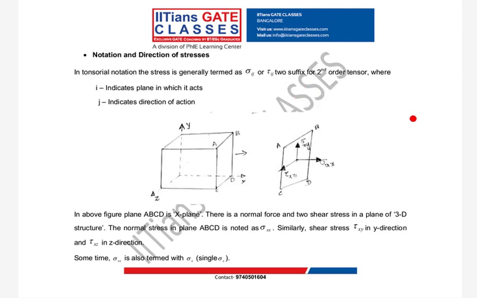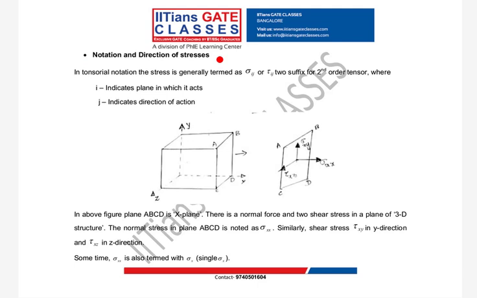Now in the same way I am asking, what is sigma xy? Is it a normal or shear stress? It's a shear stress, though it is denoted by sigma. What is important is that I have to see my i and j. Here i is not equal to j, so it's a shear stress. So this is known as the notation and direction of shear stresses.